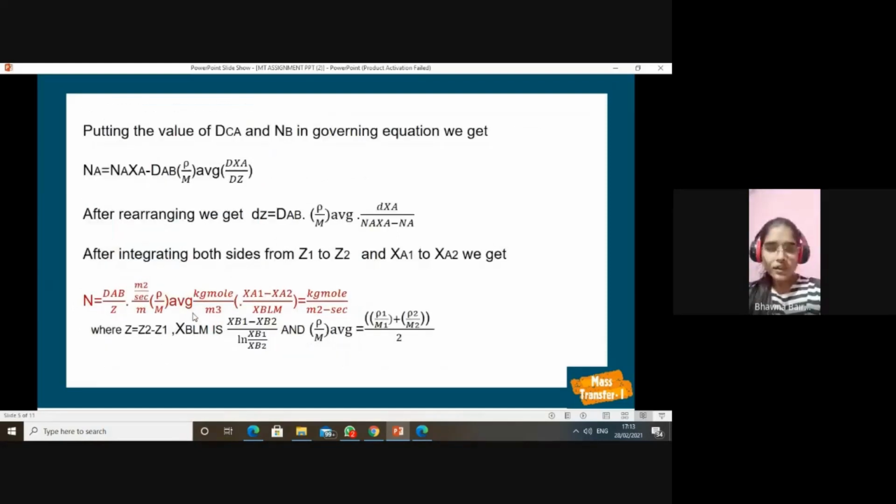B is non-diffusive and it equals 0. Now, by putting all the values in the governing equation that relates J and NA, we get NA equals NA into XA minus DAB into rho by M average into dXA by dZ. Now integrate both sides from Z1 to Z.